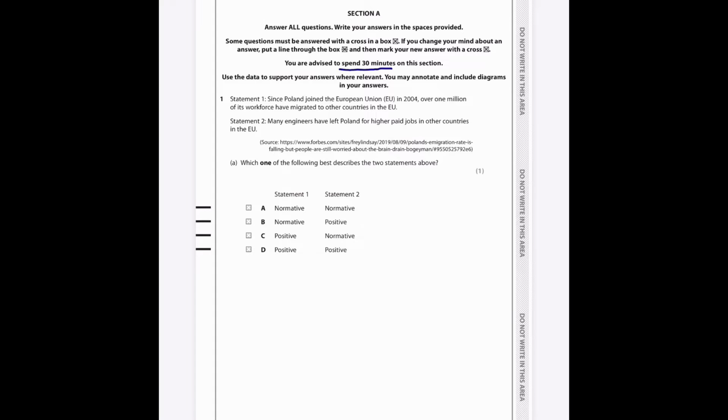So both of these statements here, since Poland joined the European Union in 2004, over 1 million of its workforce have migrated to other countries in the EU. That can be proven. We can look at migration statistics and find out whether this is the case. And statement 2, many engineers have left Poland for higher paid jobs in other countries in the EU. Again, we can look at the breakdown of statistics for engineers and whether they've left Poland, when they've migrated, and we can figure out whether that is true or not. So in this case, both of these statements, because they can be proven true or false, are positive, which means that the answer is D.